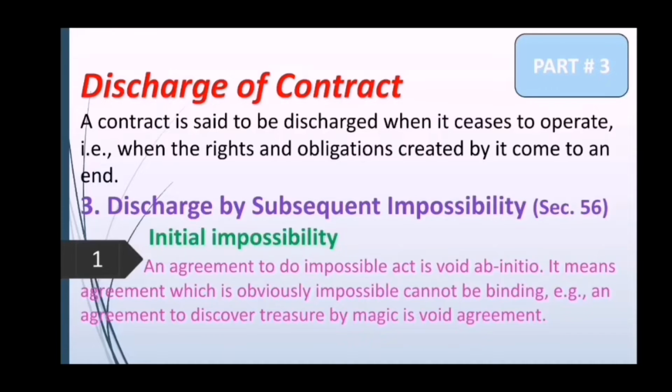For example, an agreement to discover treasure by magic is a void agreement. So here you can note this agreement is initially impossible. Where an agreement is initially impossible for the parties to perform, that agreement is void ab initio. So this is a case of initial impossibility.